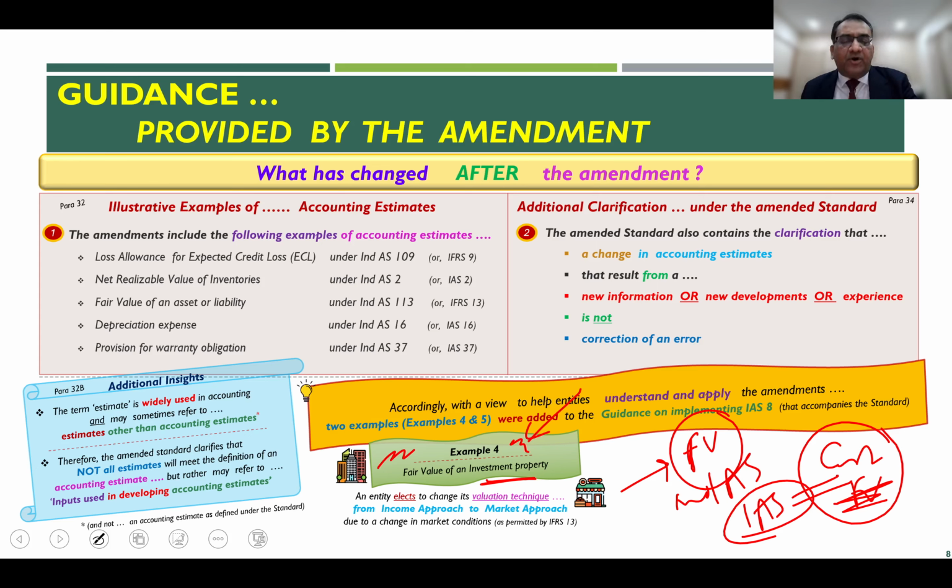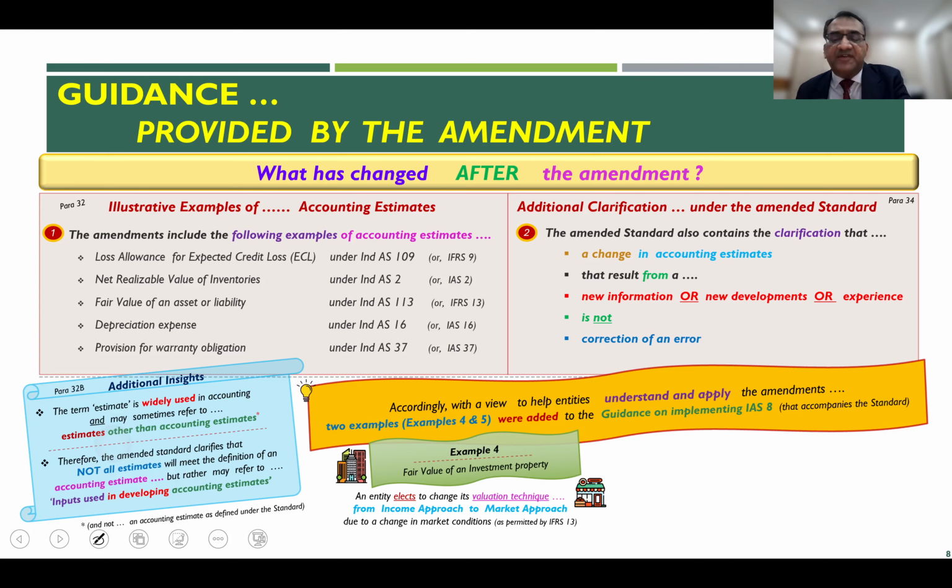But this example 4, from an IFRS perspective, talks about the fair value of an investment property. For example, assume an entity was using the fair value basis for valuing the investment property.